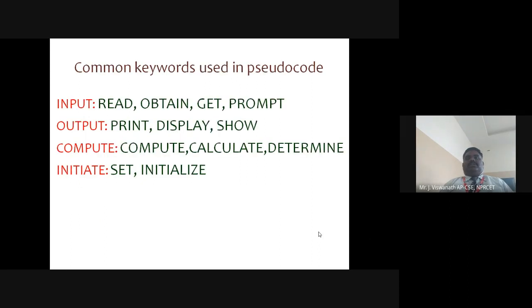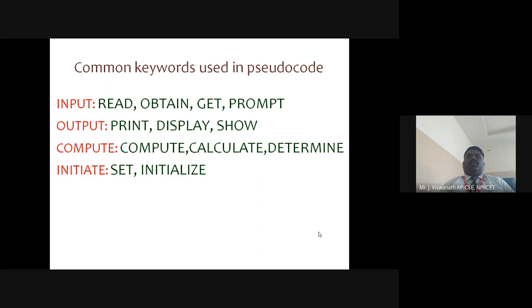Next, these are some of the initial keywords used exclusively for pseudocode. For input, we need to use read, obtain, get, and prompt. So we have to analyze the program or problem, and choose a word which is appropriate to that program or case. With that appropriate keyword, we need to develop a pseudocode.